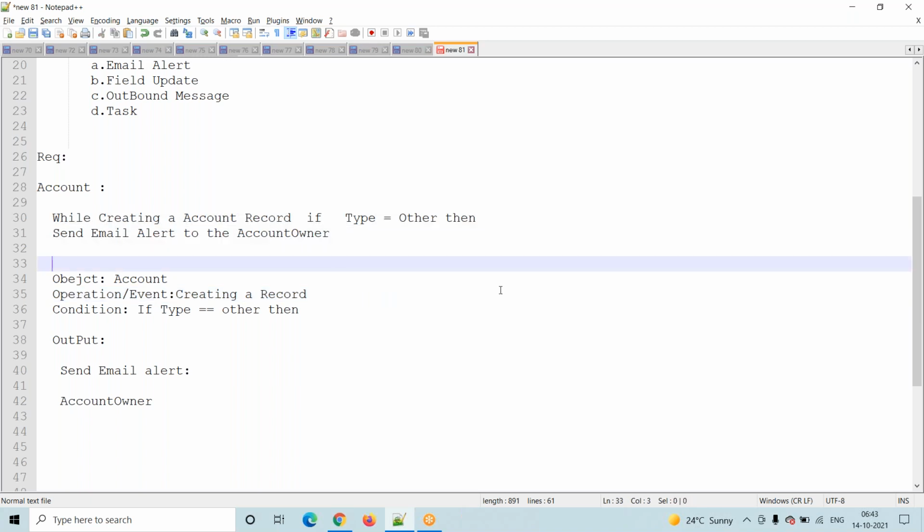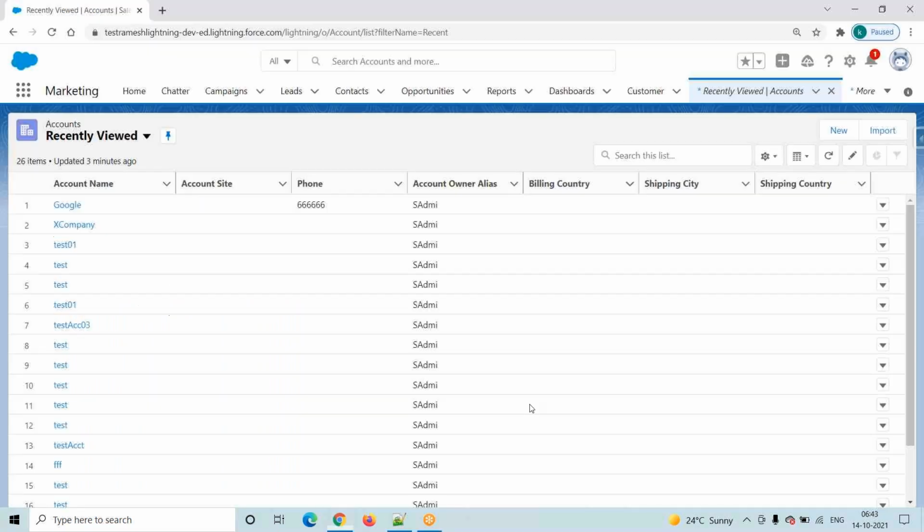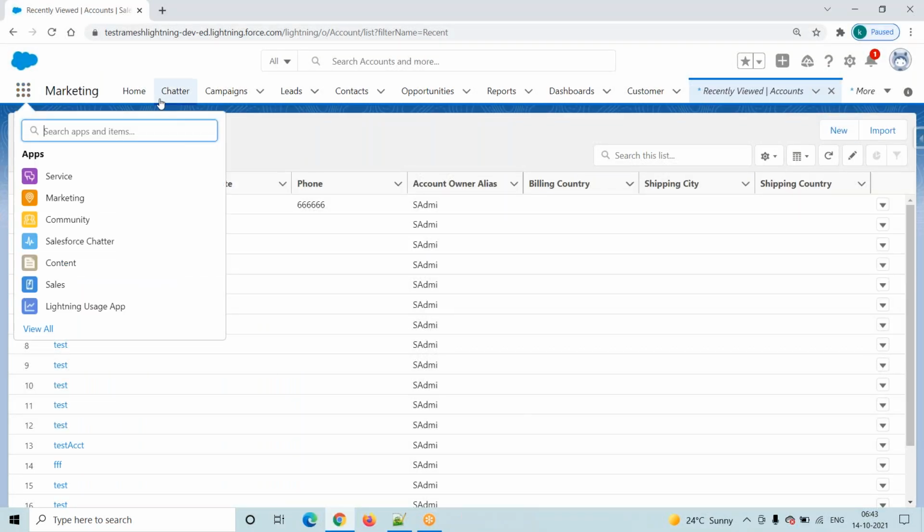We are working on one project, and whenever we get a requirement, first we have to go to the front end. Front end is nothing but a tab. We will not start the requirement immediately. First we have to understand the requirement from the front end. While creating an account record means there is some Accounts tab, so we have to go to the Accounts tab. Where is the Accounts tab? Here there is no Accounts tab, so we have to find it.